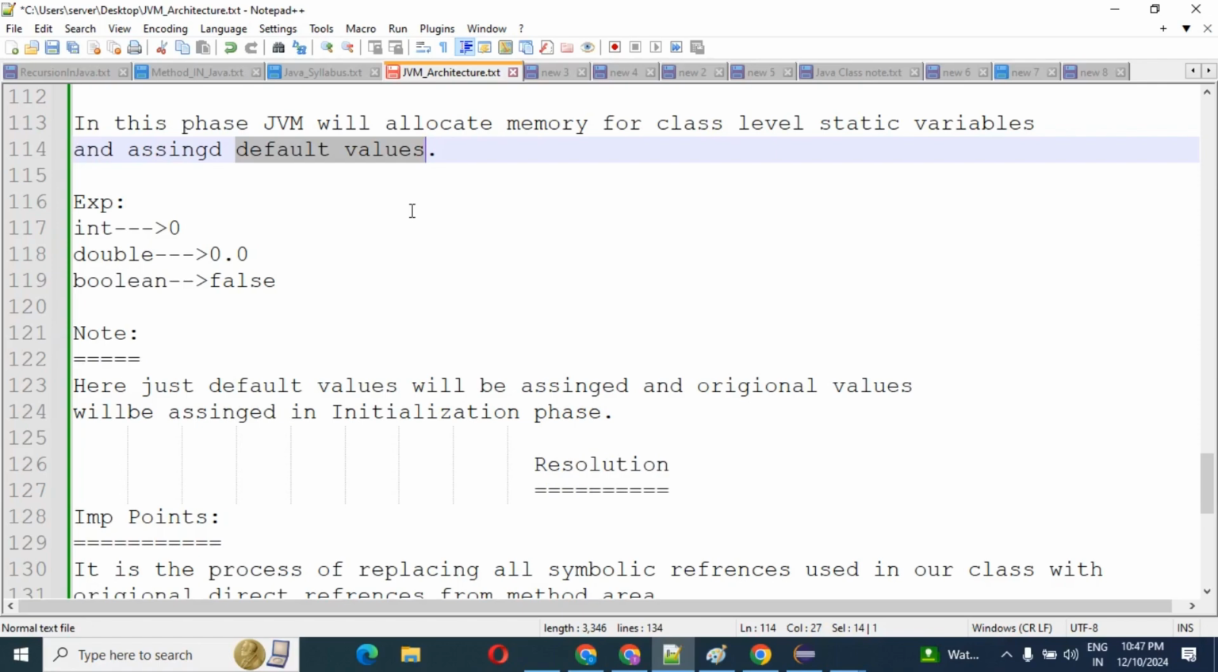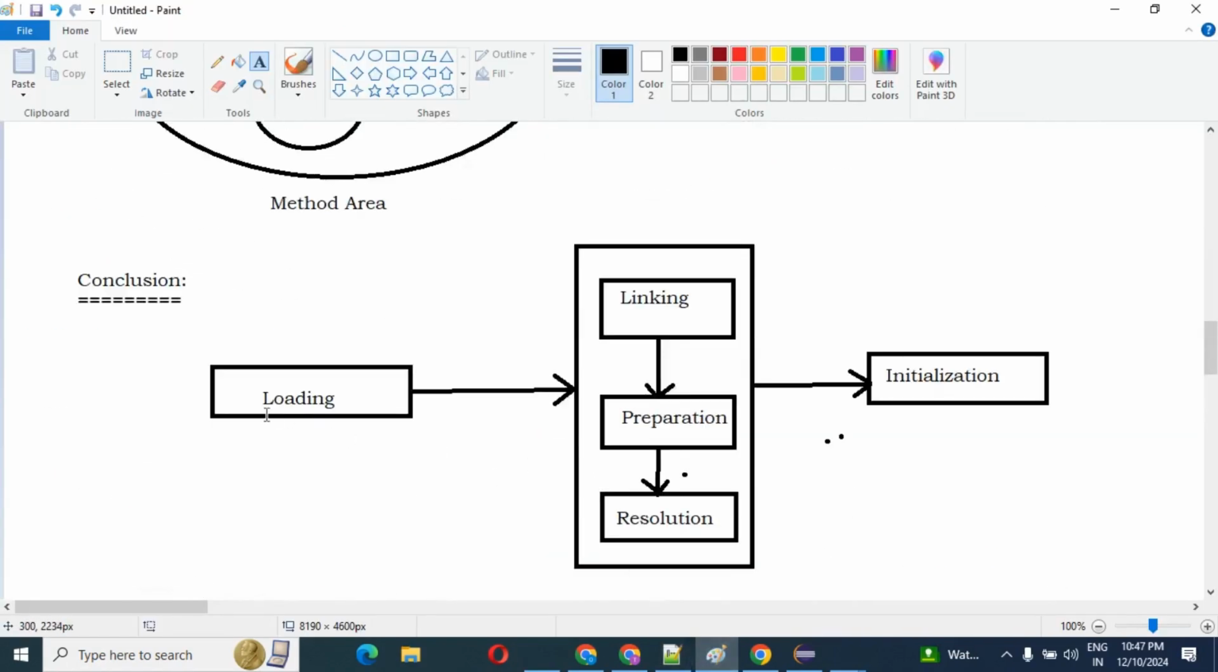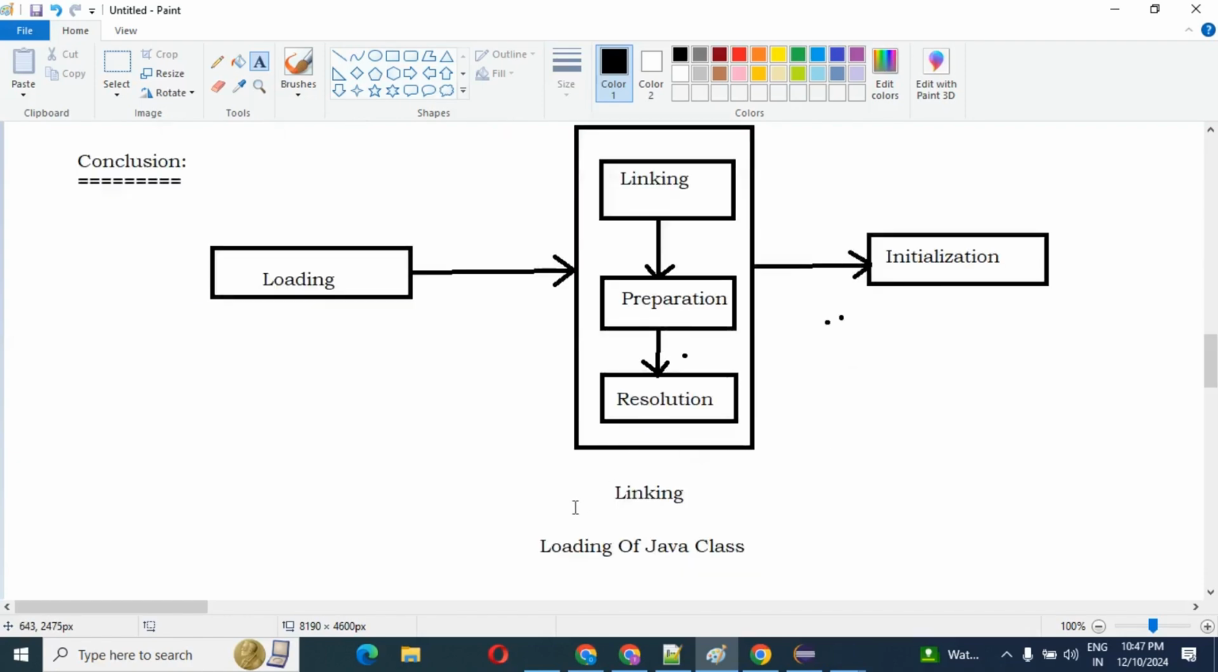I will explain one diagram, in which we can come to know all the things. I already explained what is loading, but in this diagram I will explain one by one once more. Please concentrate. This is the main part: how our class file is loaded by the JVM. This is very important.